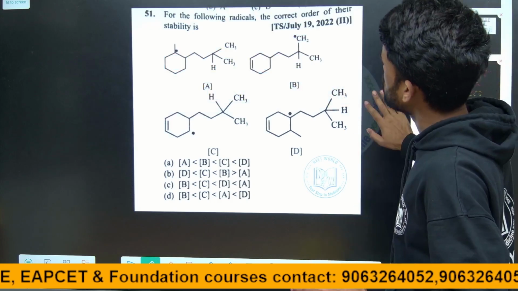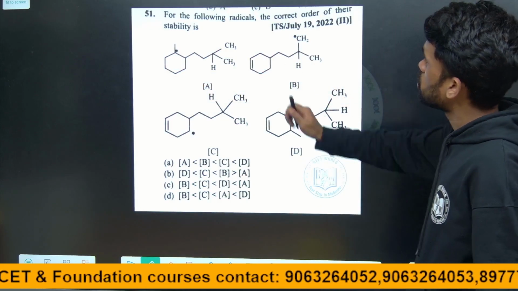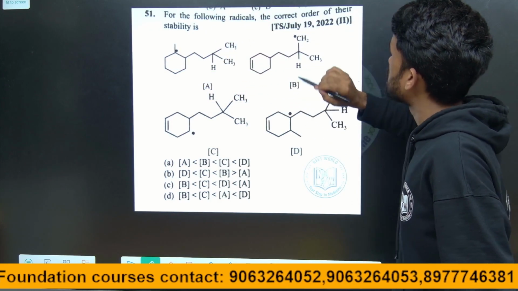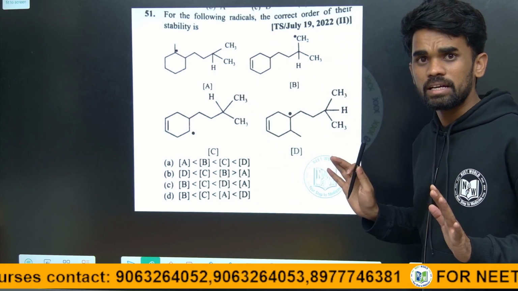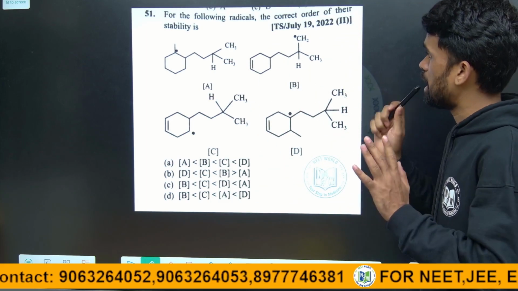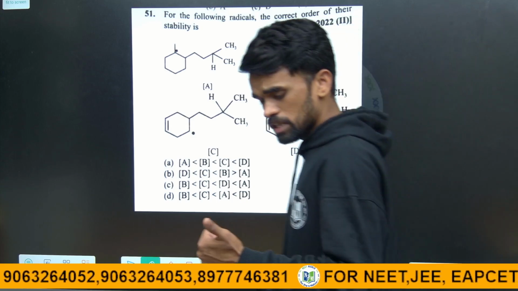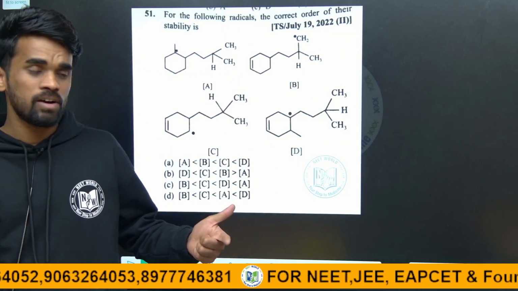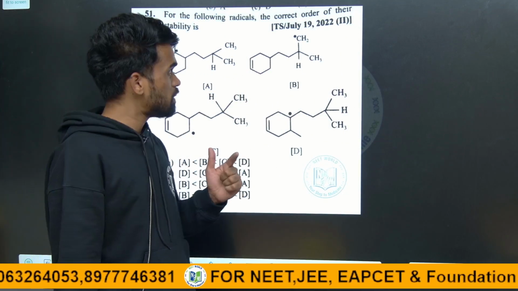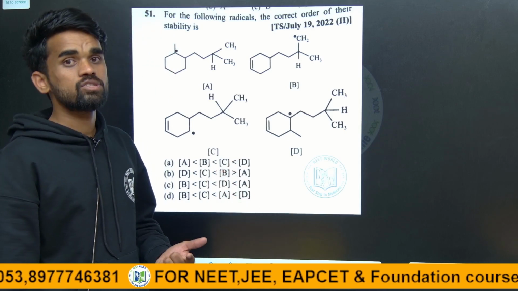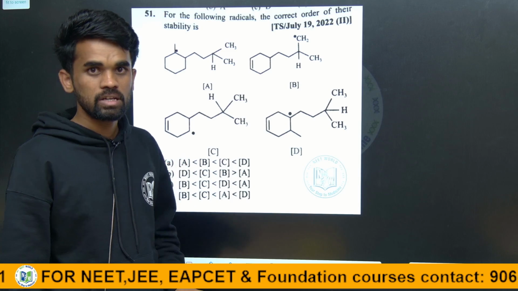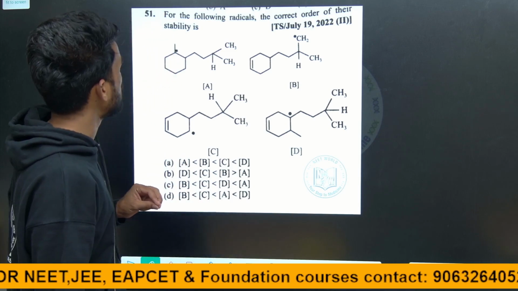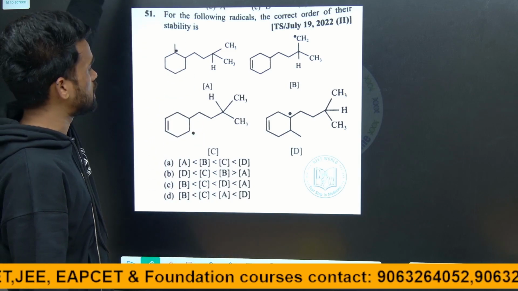This question I have given as homework: for the following radicals, what is the correct order of their stability? Four radicals are given here, so identify their stability order. We know the stability of carbocations and free radicals is explained by hyperconjugation, the mesomeric effect and the inductive effect. These are the 3 effects. Now identify which effects are possible in the given options.